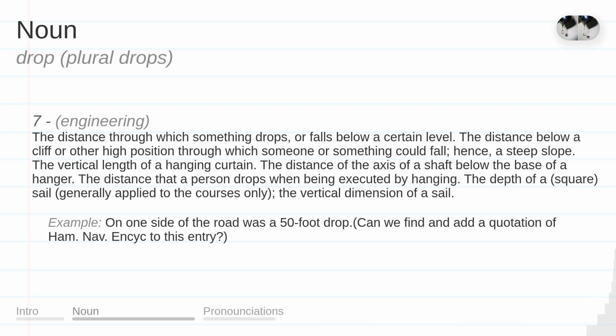Can we find and add a quotation of this? Navigation, in this entry?